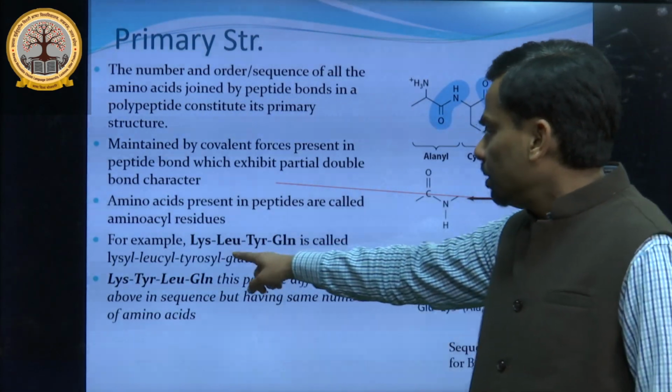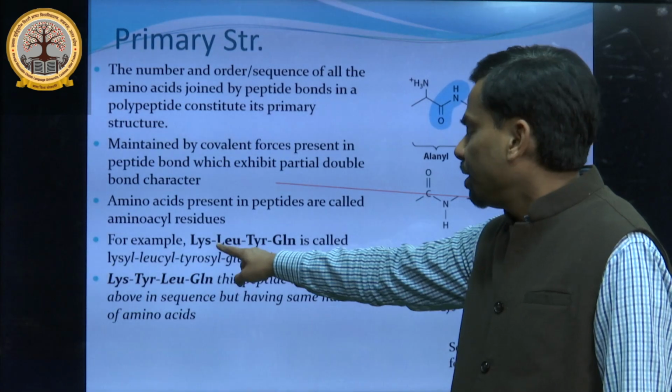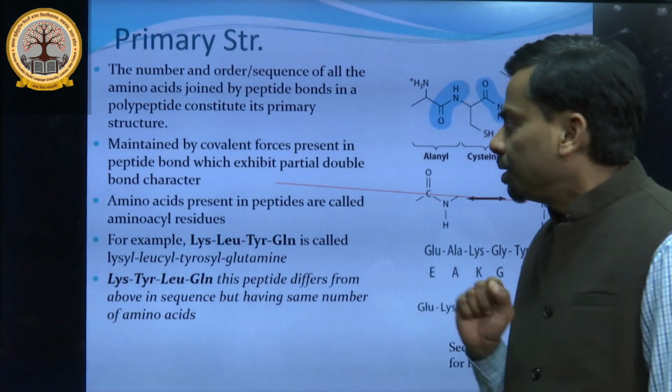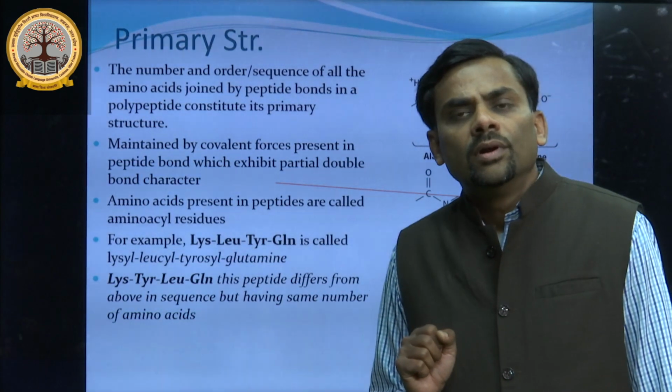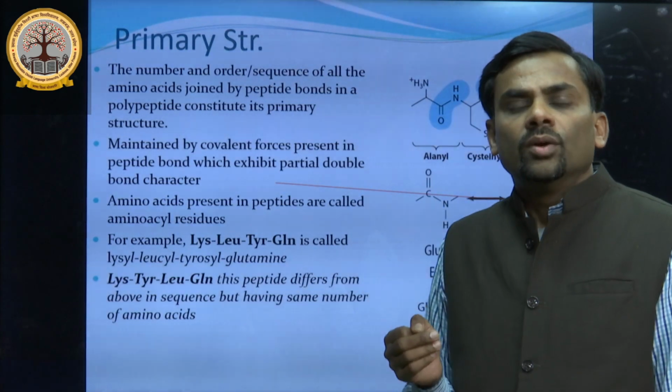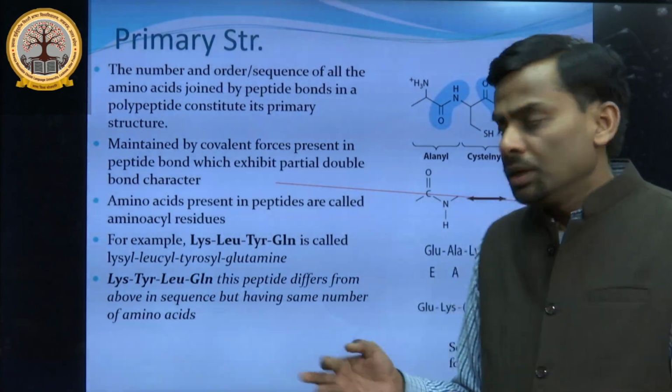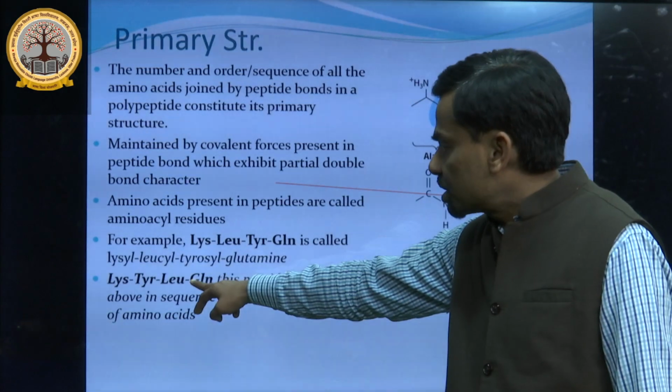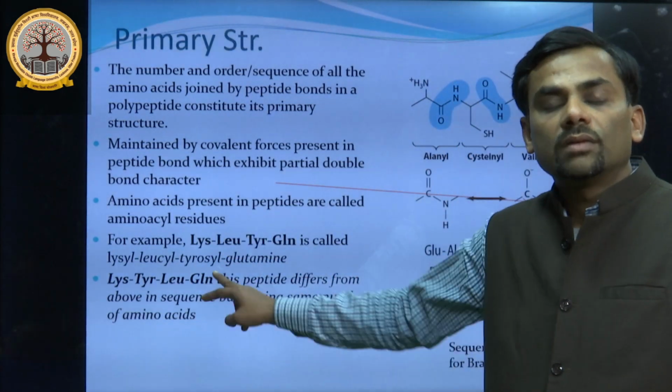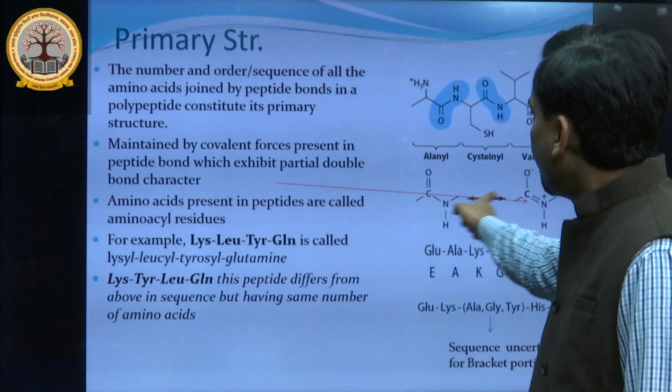So, for example, this tetrapeptide: lysine, leucine, tyrosine, glutamine. It is an example of a tetrapeptide, meaning it contains 4 amino acids. So, in this case, the sequence can be changed, but the number of amino acids is the same.